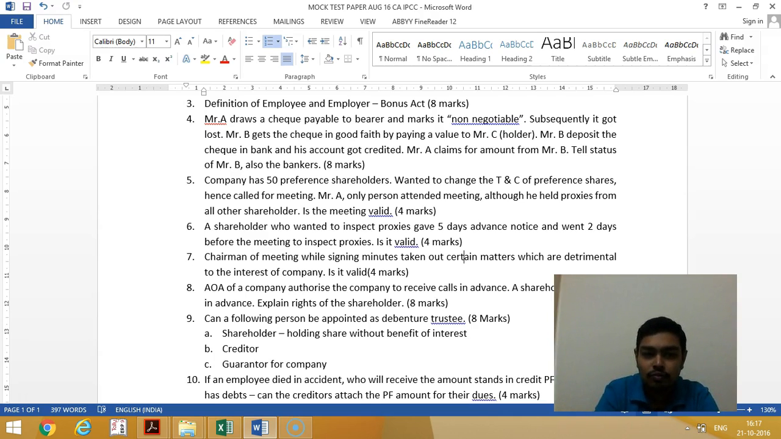Then, the chairman of the meeting, while signing the minutes, has taken out certain matters which are detrimental to the interest of the company. Is it valid? The chairman has a right to take out matters from the minutes when writing them. Yes, he has the right to take out matters which are detrimental to the interest of the company. Hence, in this case, the chairman's action is valid.